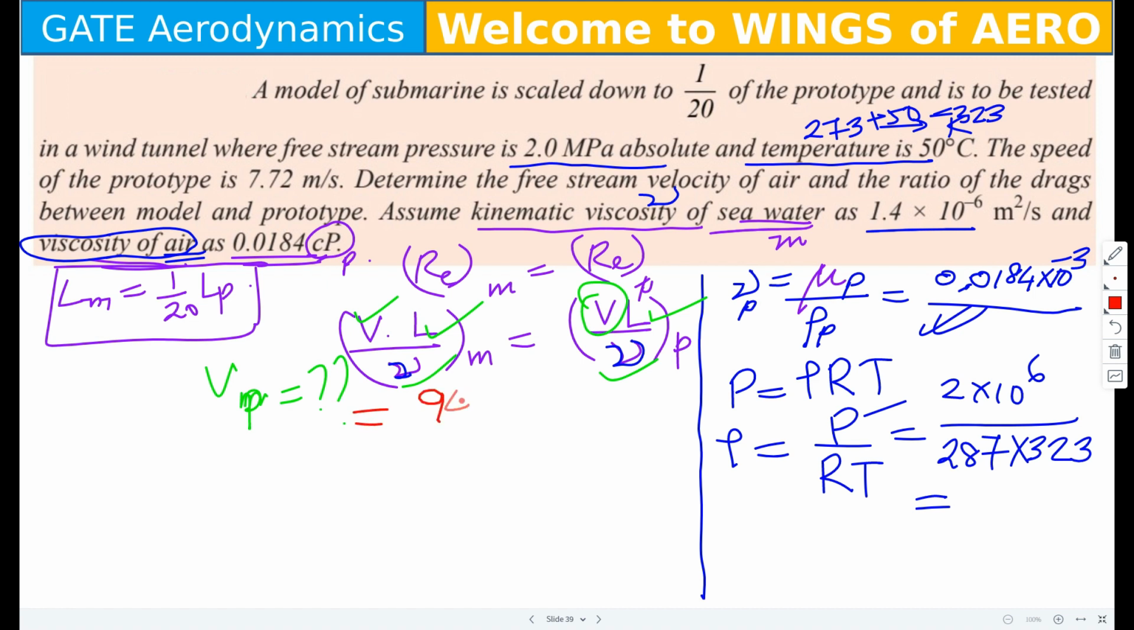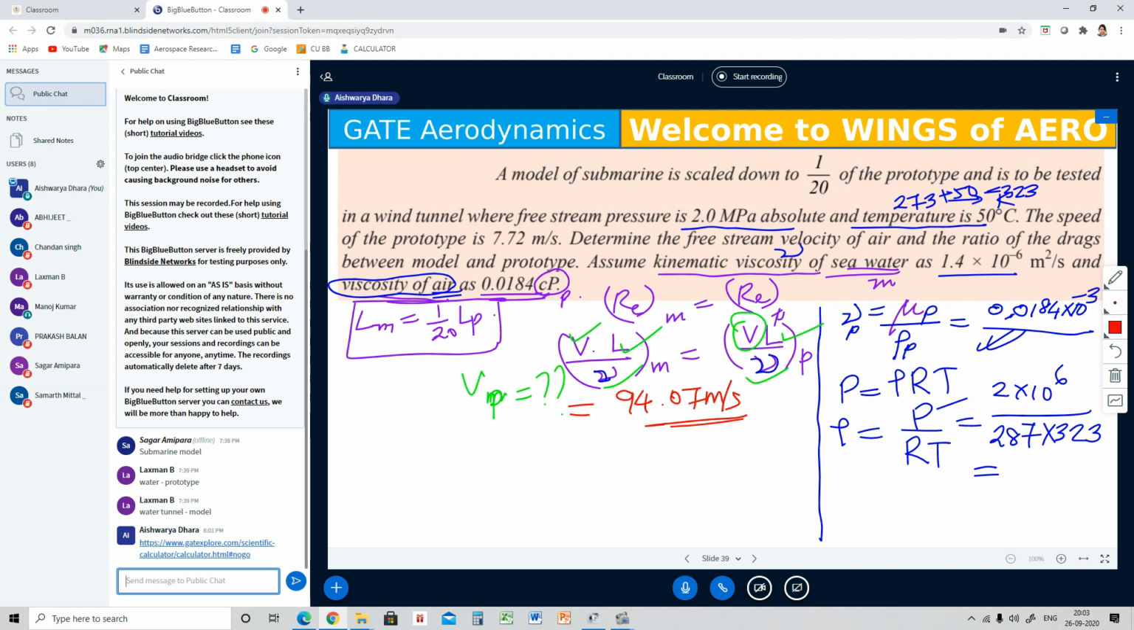Ensure me with that value, are you getting this or not? Let me know, are you getting this answer or not? So Samarth, Lakshman, are you getting the answer? Yes, ma'am. Calculating.